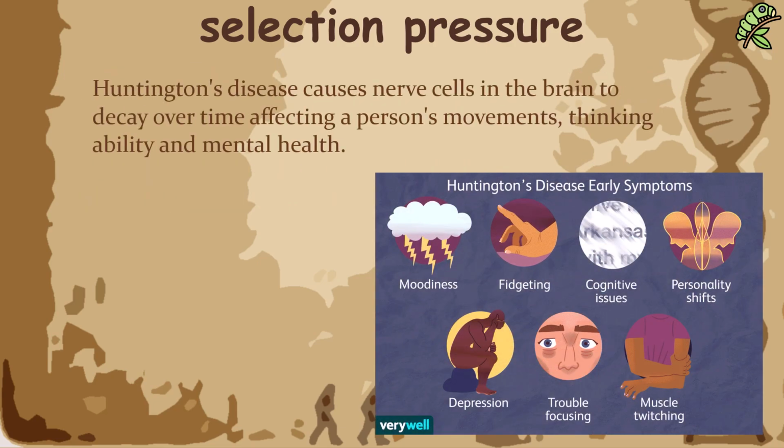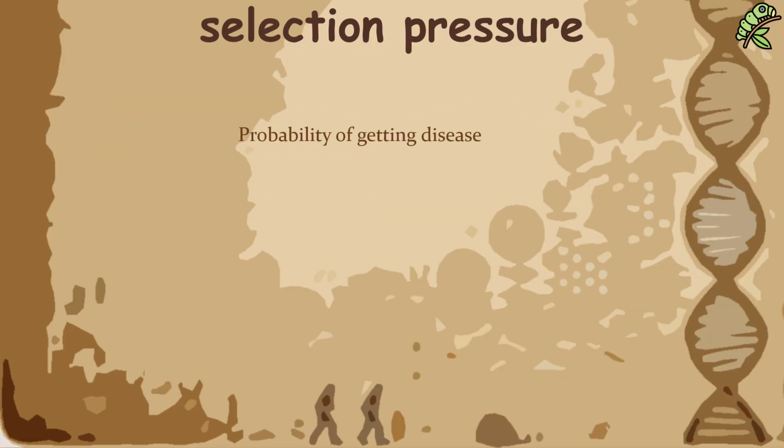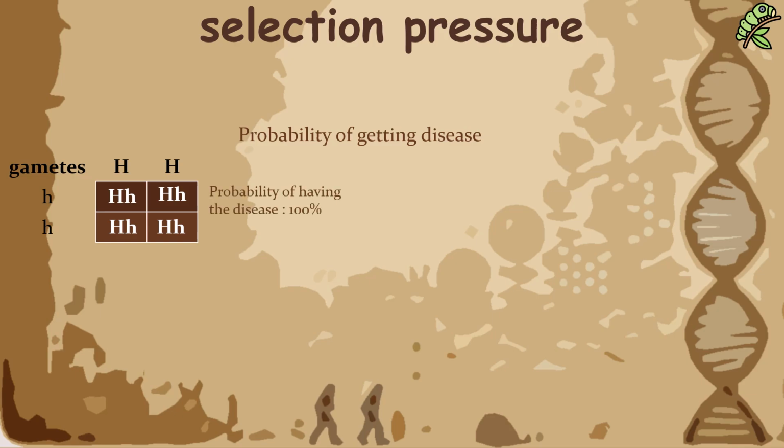Huntington's disease causes nerve cells in the brain to decay over time, affecting a person's movement, thinking ability, and mental health. It is caused by a dominant allele. If we look at the probability of getting Huntington's, it is actually quite high due to it being a dominant allele. If one parent is homozygous dominant, even if the other parent is not a carrier of the allele, all the offspring would have the disease.